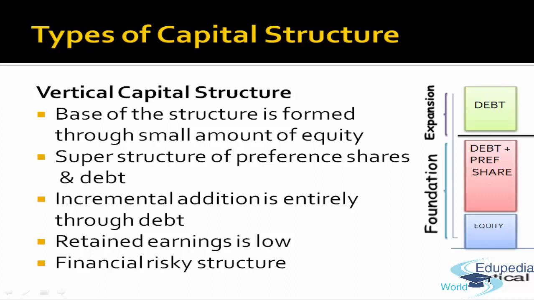So a vertical capital structure is one where the company starts with a small amount of equity, and a large chunk, the major portion, consists of preference shares and debt, that is, external sources. And if the company wants to expand with such a capital structure, it prefers to expand only through debt. Such a structure is very risky because it increases the financial risk, the fixed obligation on the company.